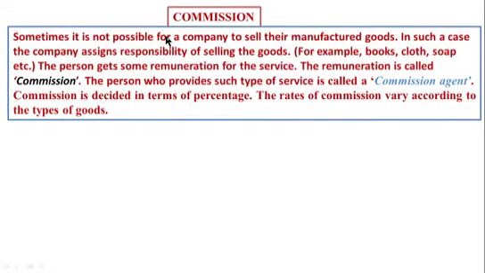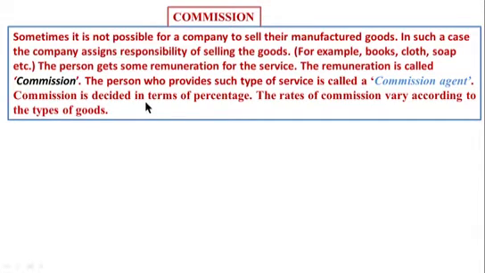Commission. Sometimes it is not possible for a company to sell their manufactured goods. In such a case, the company assigns the responsibility of selling the goods, for example books, clothes, soap, etc. The person gets some remuneration for the service. The remuneration is called commission.